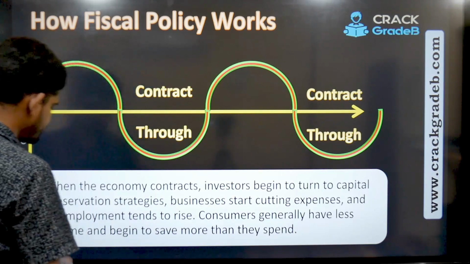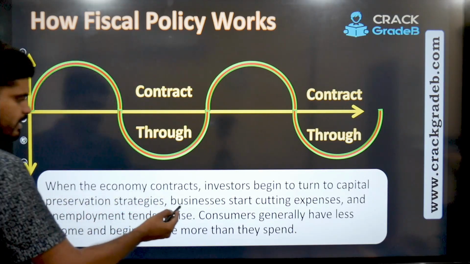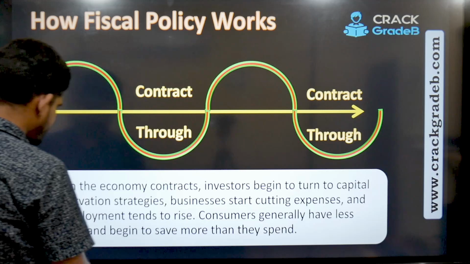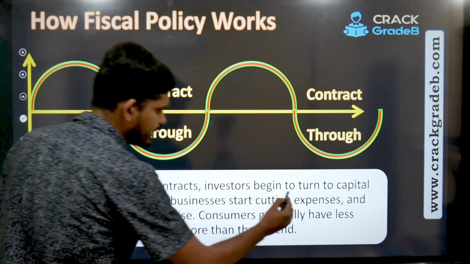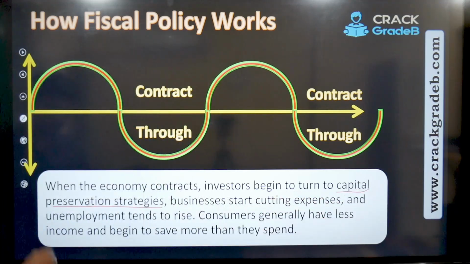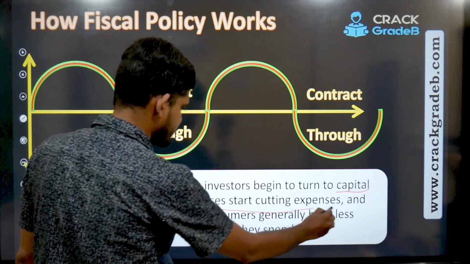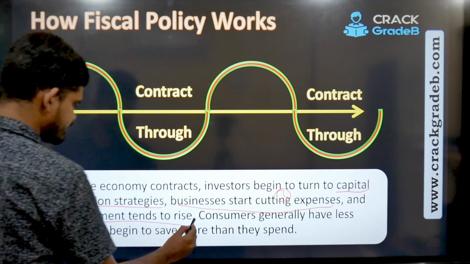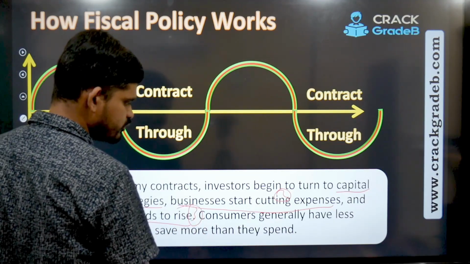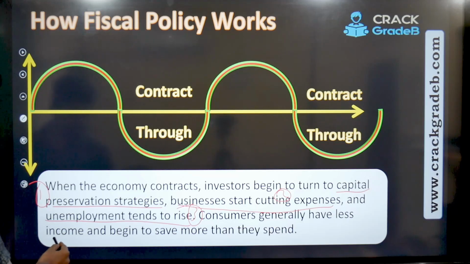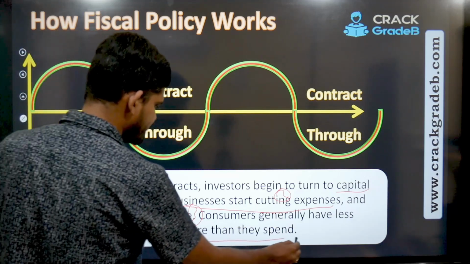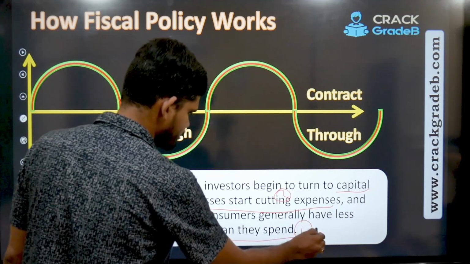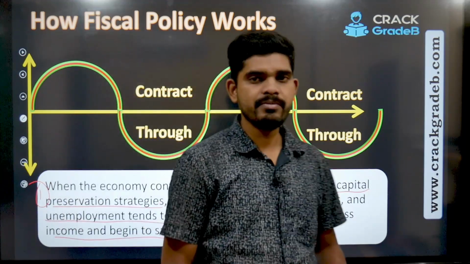So what happens when the economy contracts? Investors begin to turn to capital preservation strategies, right? So this is number 1. Businesses start cutting expenses. This is number 2. And unemployment tends to rise. This is number 3. Consumers generally have less income and begin to save more than they spend. This is number 4. Now see, the cycle begins.